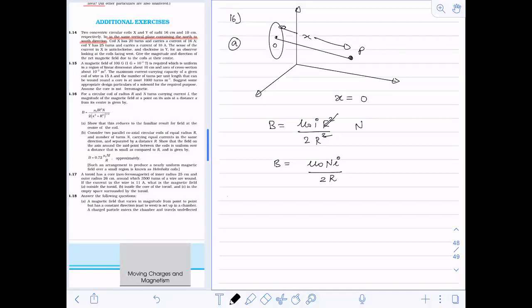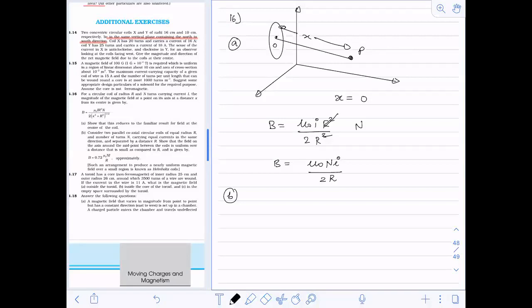What does part B say? Consider two parallel coaxial circular coils of equal radius capital R and number of turns n, carrying equal current in the same direction and separated by a distance r.